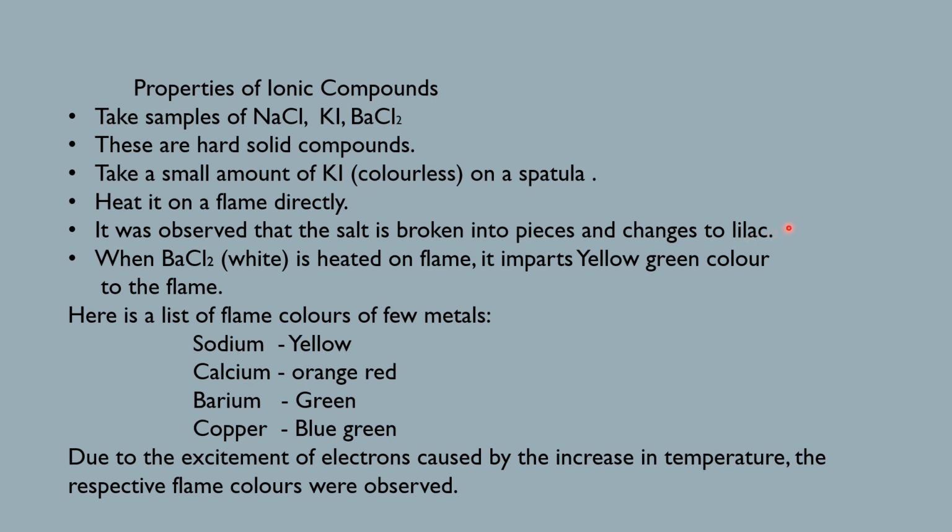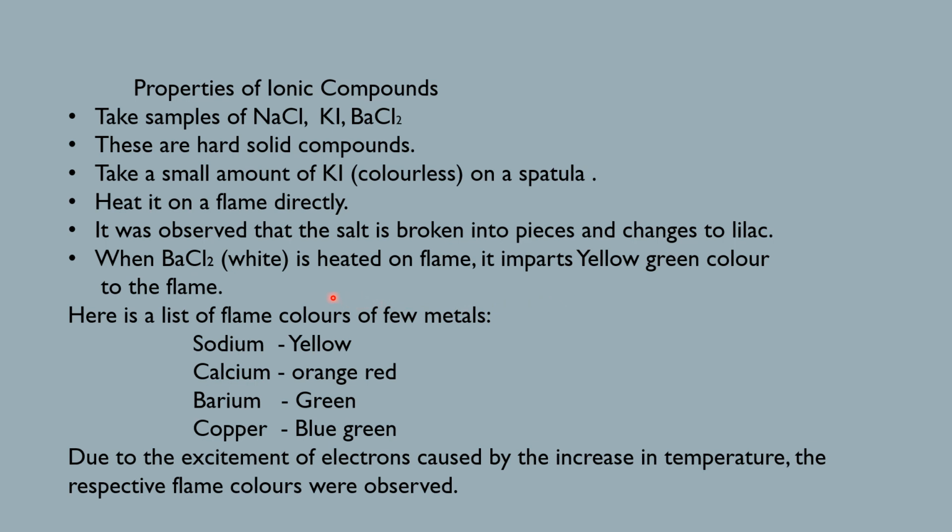So here the activity gives us the idea that when sodium chloride or potassium iodide or barium chloride are taken and heated, it was observed that the color of potassium iodide had changed to lilac color. When barium chloride, which is white in color, is heated on a flame, it imparts yellow-green color to the flame.